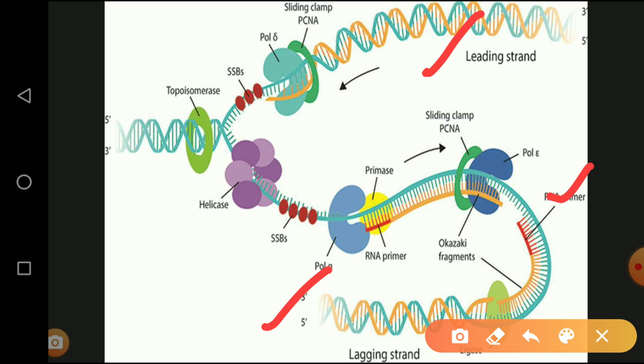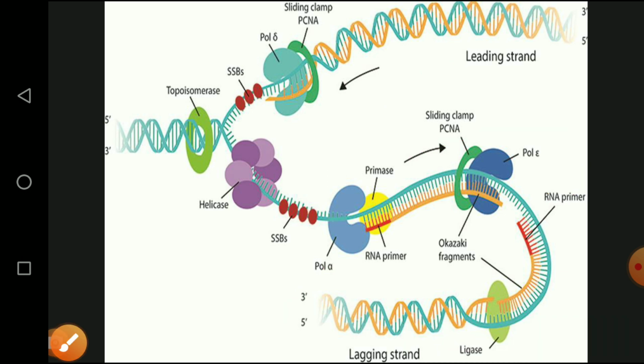Automatically they produce the complementary strand in the process of leading strand and lagging strand. In the diagrammatic representation, the arrow mark is in this direction, and the other strand consists of the opposite direction, which means the leading strand and lagging strand.